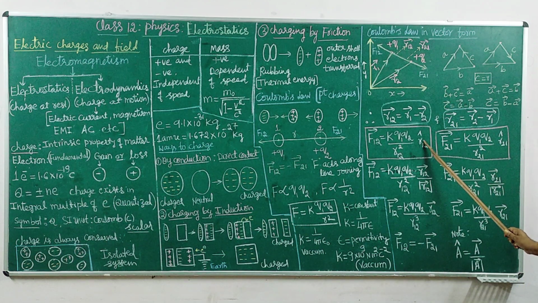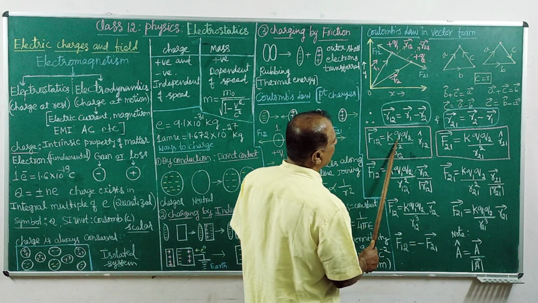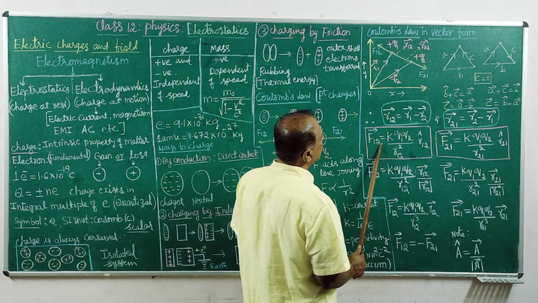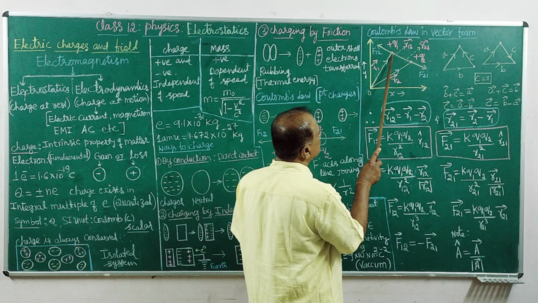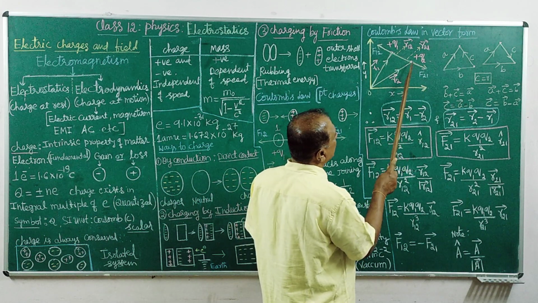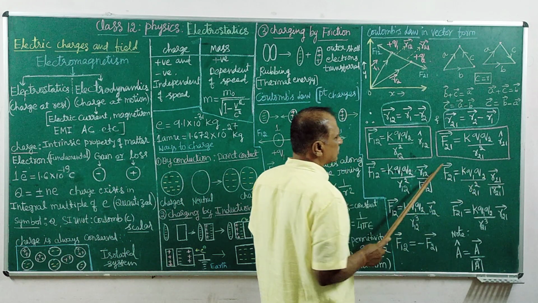So a unit vector represents direction; unit means carrying only one magnitude. The magnitude value is 1, and it has direction. So when you multiply, this is the vector form of Coulomb's law. The amount of force acting on this charge in vector form is this. The force acting on this charge in vector form is this.